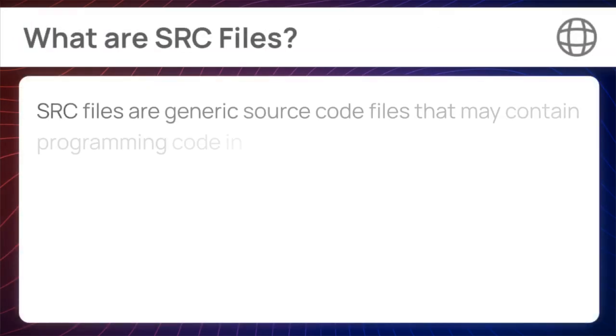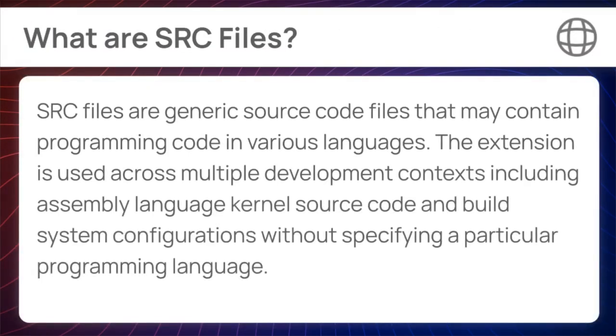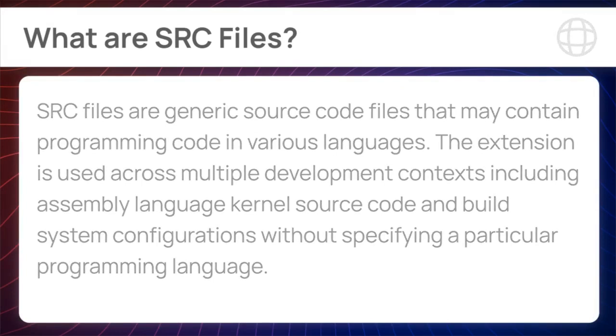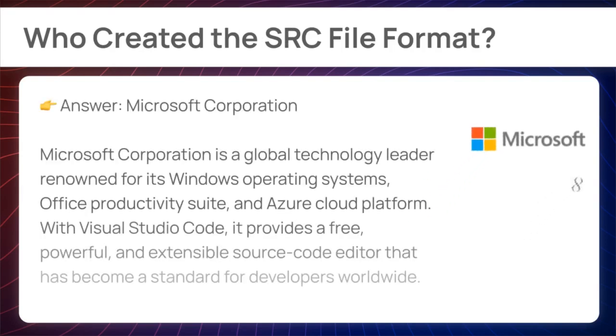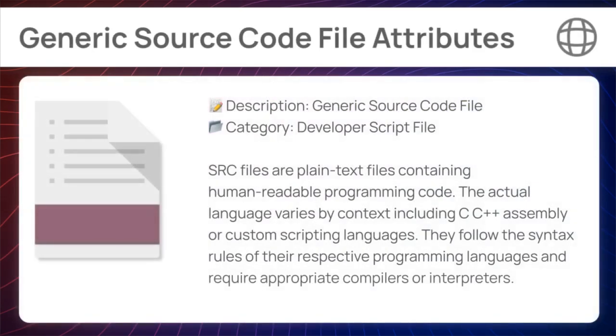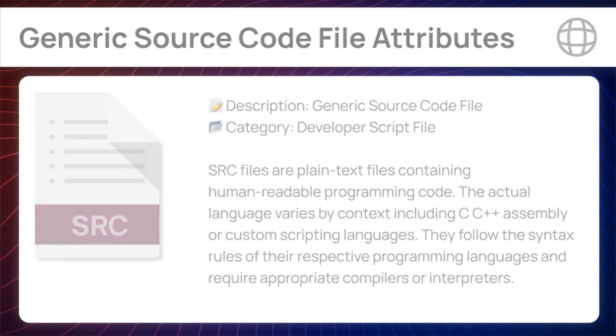SRC files are generic source code files that may contain programming code in various languages. The extension is used across multiple development contexts, including assembly language, kernel source code, and build system configurations without specifying a particular programming language. SRC files are plain text files containing human-readable programming code. The actual language varies by context, including C++, assembly, or custom scripting languages. They follow the syntax rules of their respective programming languages and require appropriate compilers or interpreters.